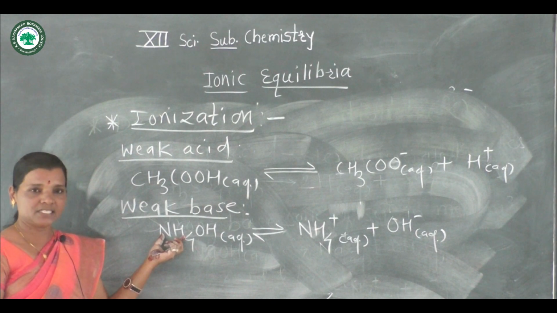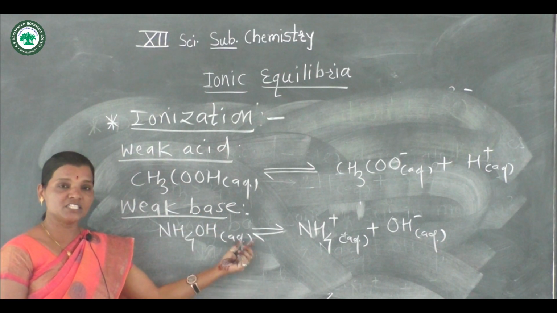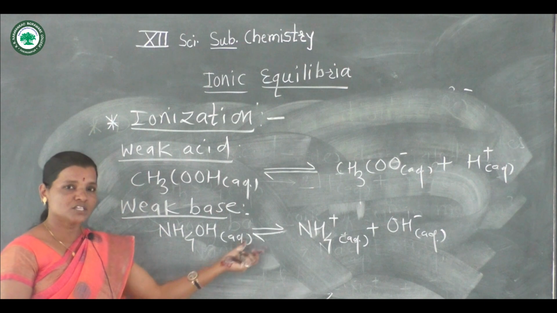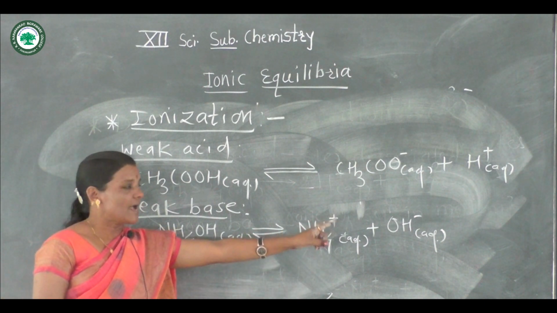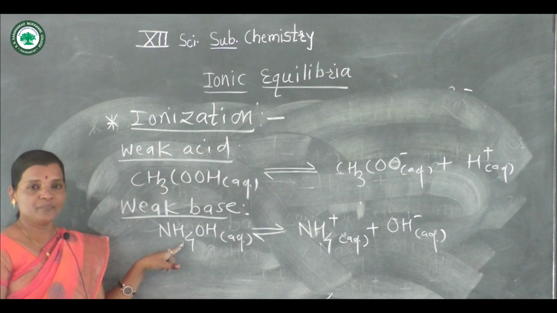Ammonium hydroxide is not completely soluble, it is partially soluble in water. So here partial equilibrium exists between ammonium and hydroxyl ion with ammonium hydroxide.